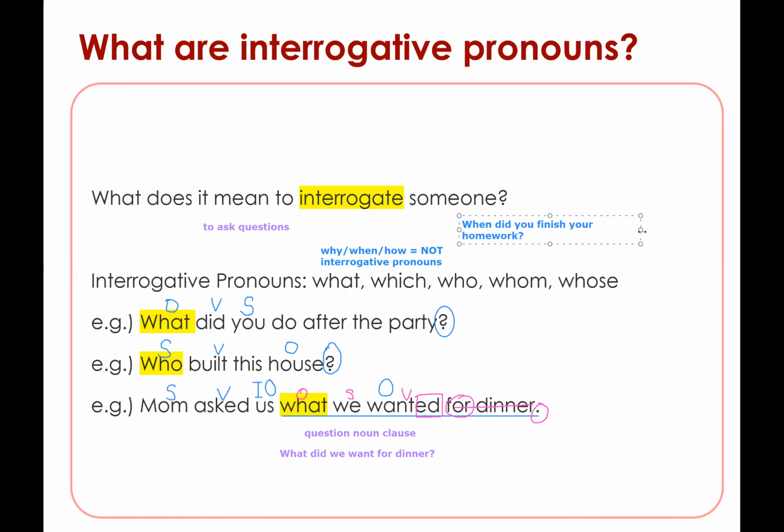But what would be the subject and object of this sentence? It would be you, did finish is your verb, and homework is your object, right? So the when here, this is actually what we call an adverb or expletive. It is not subject, it is not object, so it is not an interrogative pronoun.